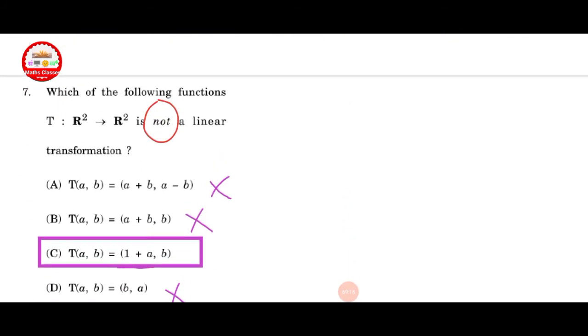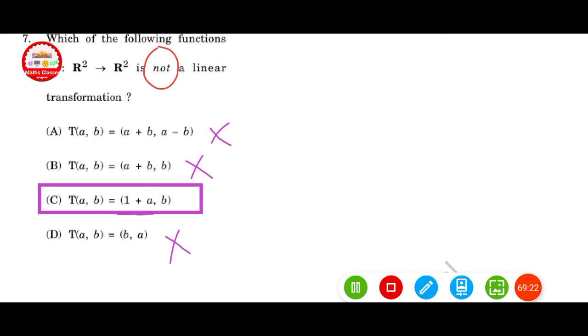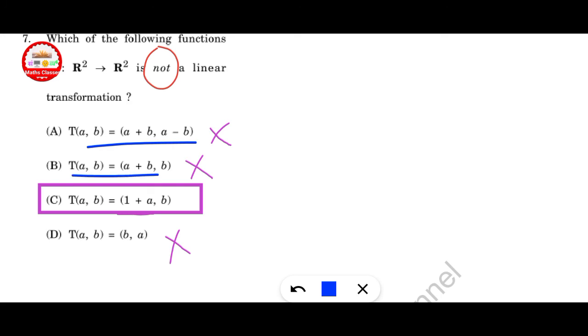Next question, which of the following functions T from R2 to R2 is not a linear transformation? Here option A is correct, B is also correct, option D is also correct, but C is not correct because here 1 is given. This does not satisfy the condition of a linear transformation. Option C is not correct.